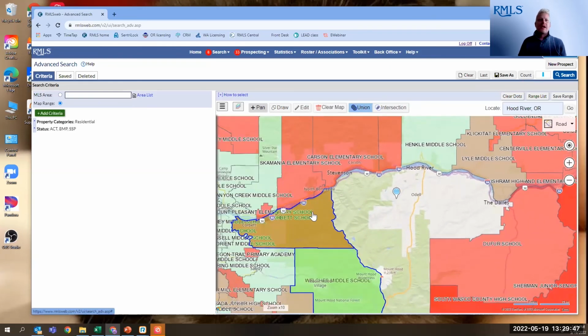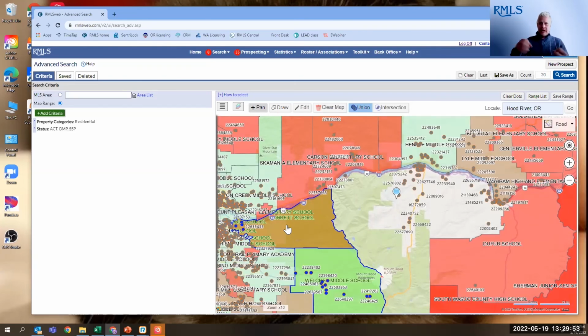And when I run the count, again, this is relying on the map. It's not relying on what the listing agent entered. So if they brought up their pull down menu and they chose other, or maybe they choose the wrong school for whatever reason, we're relying on the actual map to search this school's boundaries. So really, really cool feature of being able to get your clients the stuff that they want and not relying on a listing agent who may have made an error. That happens more than we think.